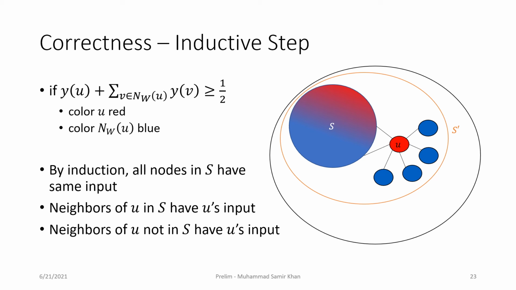On the other hand, if there's a mismatch between node U and any of its neighbors which are not in S, then that will also be detected by the neighbors of U which are not in S. These are the neighbors which were colored blue in this round. So if there's any mismatch within the set S prime, then that will be detected by some node in the set S prime.